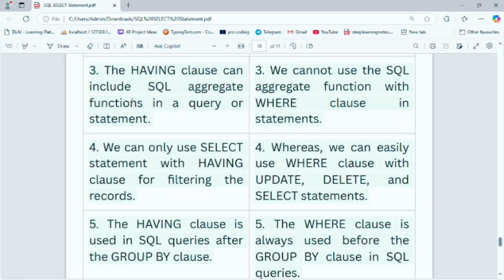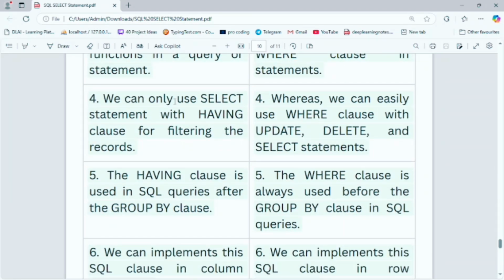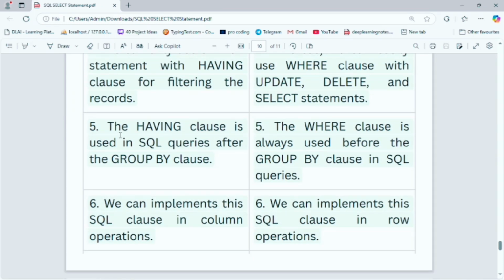The having clause can include SQL aggregate functions in a query, but in a where clause we can't use aggregate functions. The having clause can only be used with the select statement for filtering records, whereas the where clause can easily be used with update, delete and select statements.